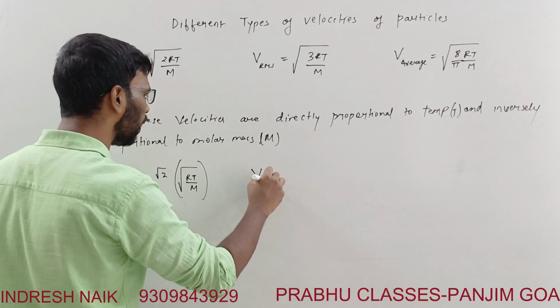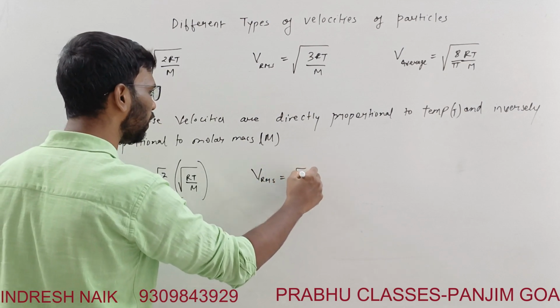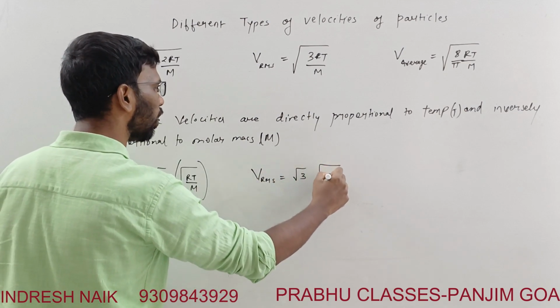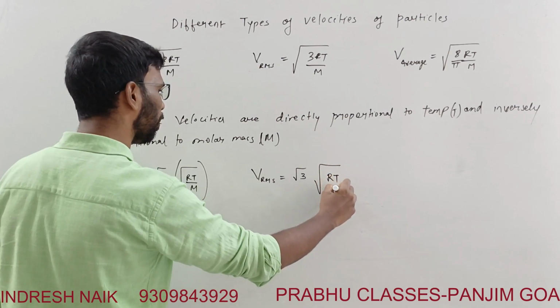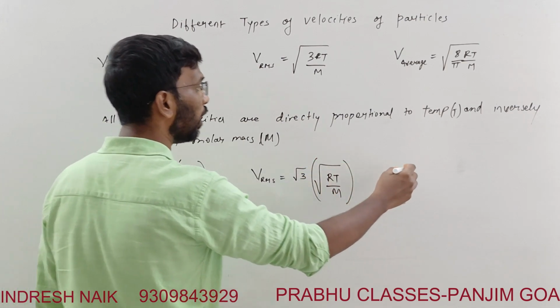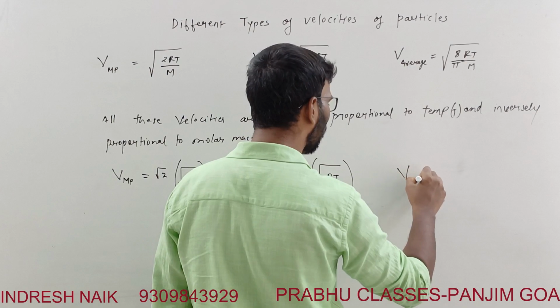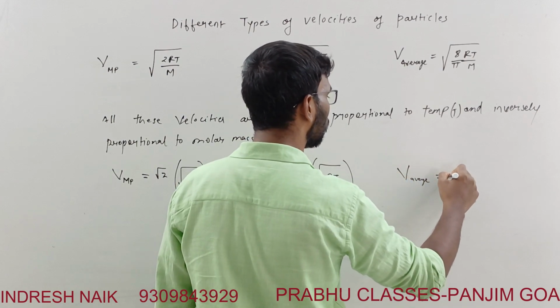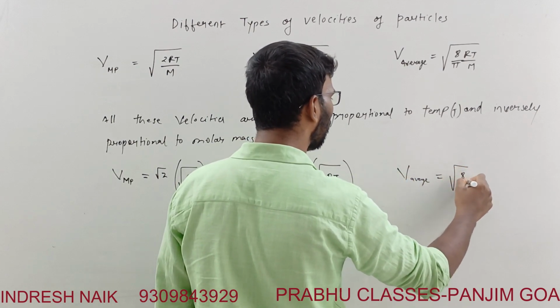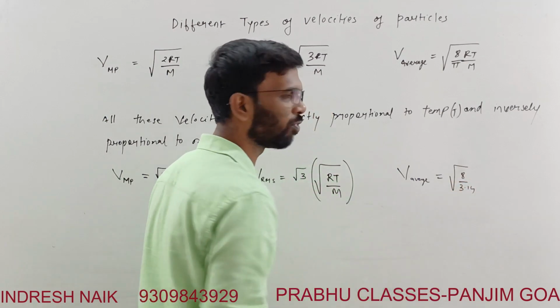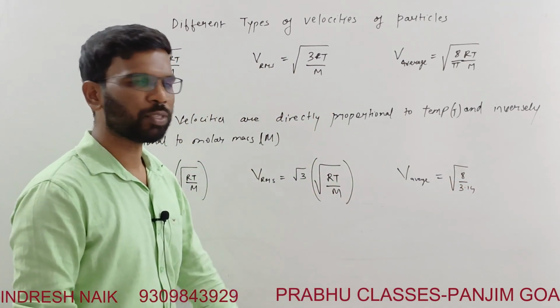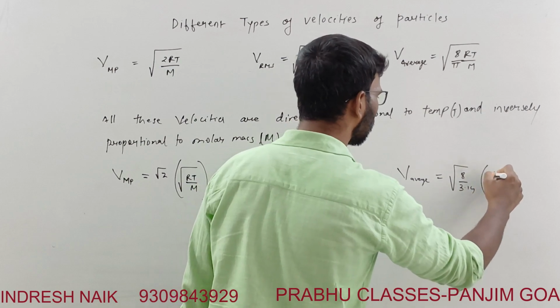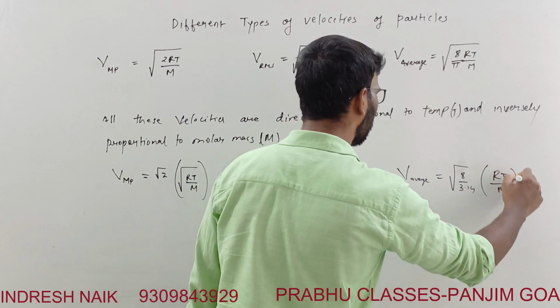VRMS is square root of 3 into square root of RT by M. And V average is square root of 8 by pi, where pi is 3.14, into square root of RT by M.